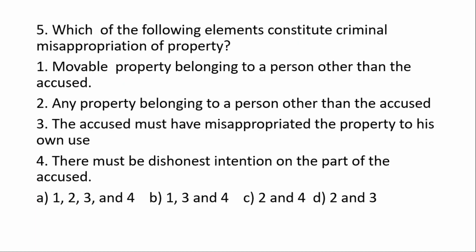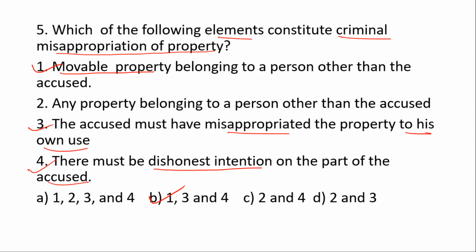Next question is, which of the following elements constitute criminal misappropriation of property? So the correct option will be B, that is statement 1, 3 and 4. Movable property belonging to a person other than the accused. The accused must have misappropriated the property to his own use. There must be dishonest intention on the part of the accused.